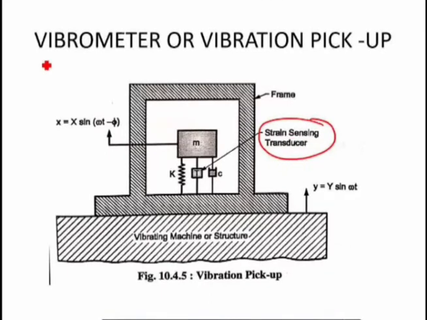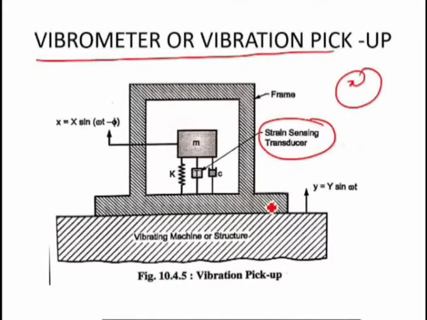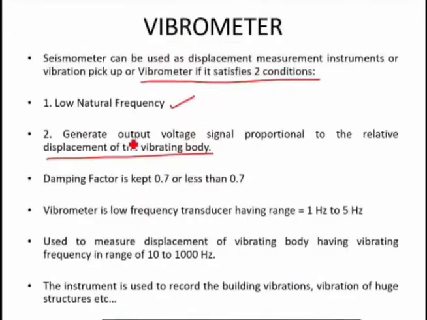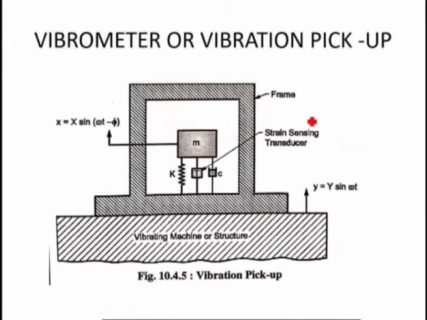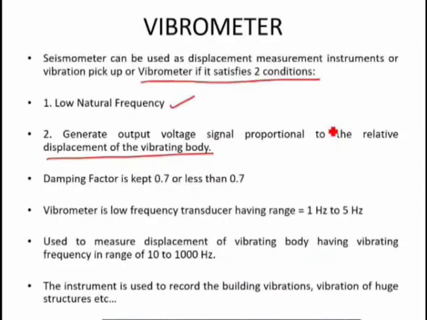This is the transducer which is used to measure the displacement x or amplitude. So if you want to measure the displacement x or amplitude, you have to use such a sensing element. To generate the output voltage signal proportional to the relative displacement of a vibrating body, we have used a strain sensing transducer in this seismometer, and now it is called the vibrometer or vibration pickup.